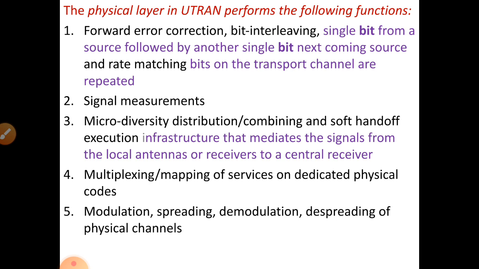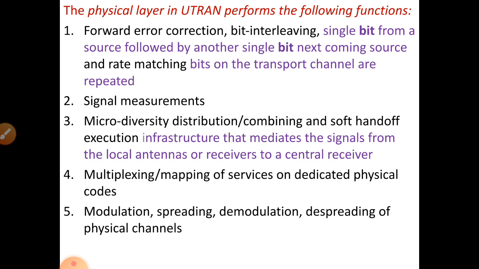The next one is micro diversity distribution and combining, and soft handover. We have already studied micro diversity distribution and combining in the responsibilities of the RNC in the UTRAN overview. Once again, this is the infrastructure that mediates the signal from the local antenna or receiver to the central receiver.